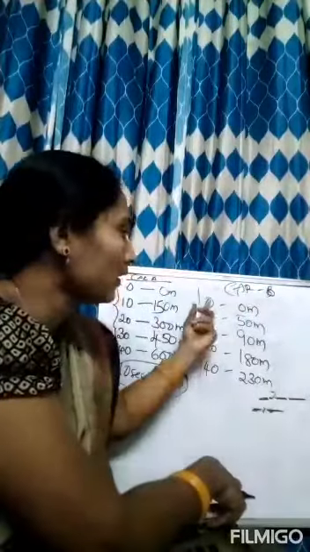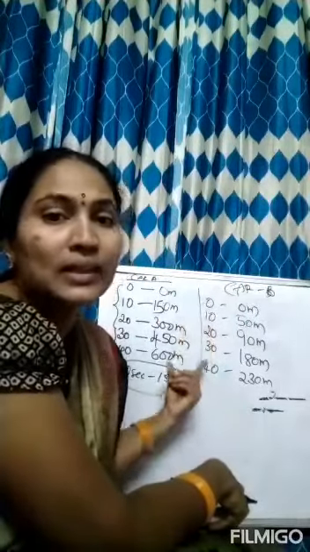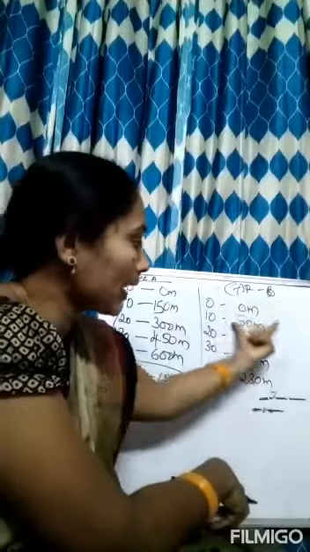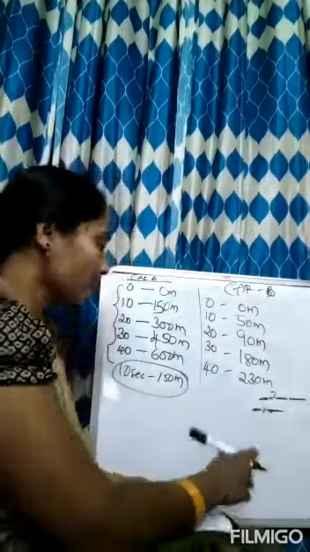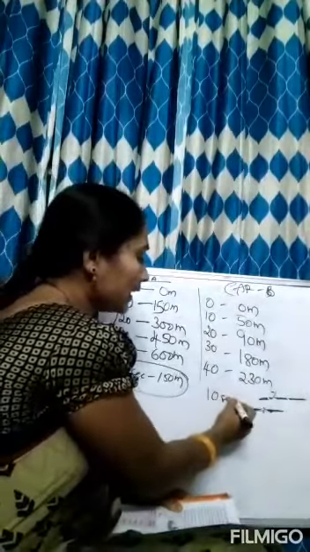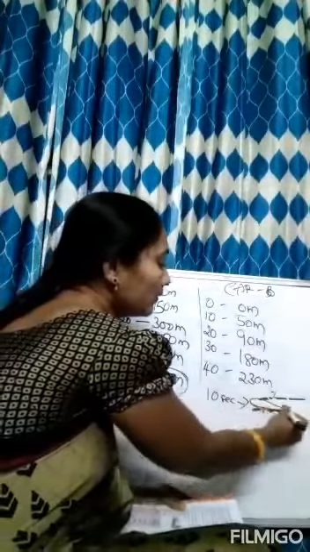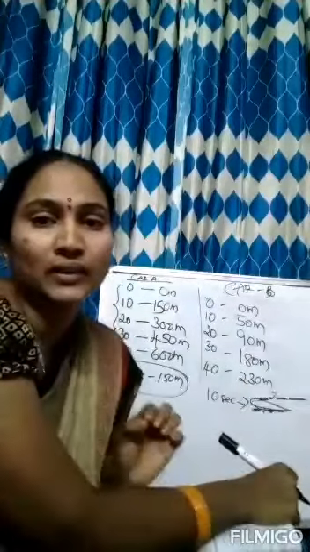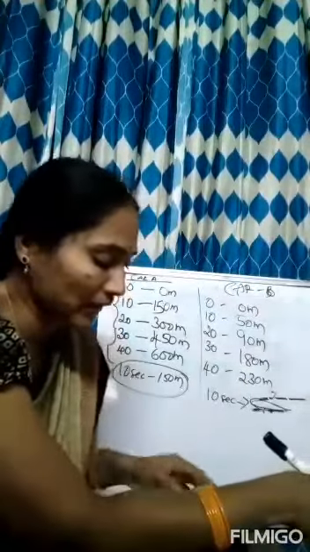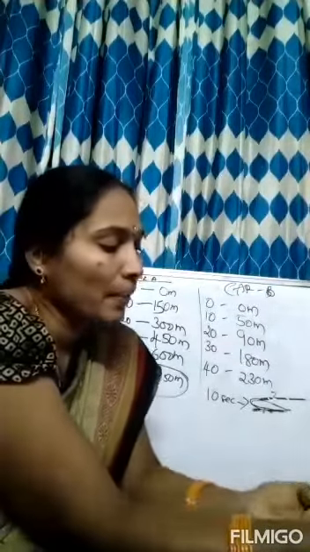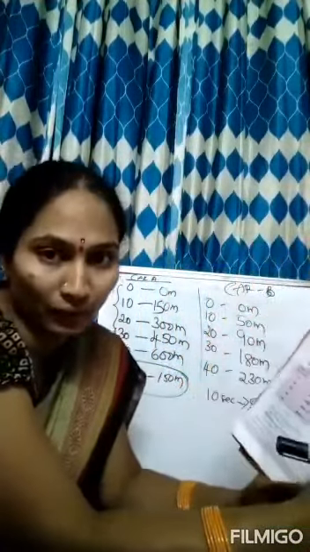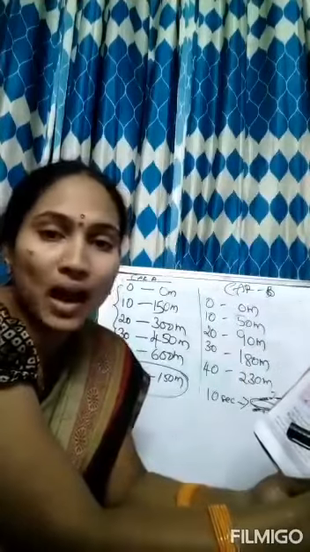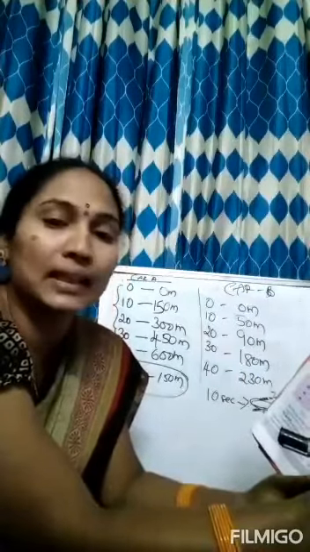That means the time interval is same, whereas the distance travelled by car B is not same. For every 10 seconds, it has not travelled accurate, proper, correct meters. So once again, just look into the book and listen to the video. It's very clear. Which car has travelled equal distances in equal intervals of time?